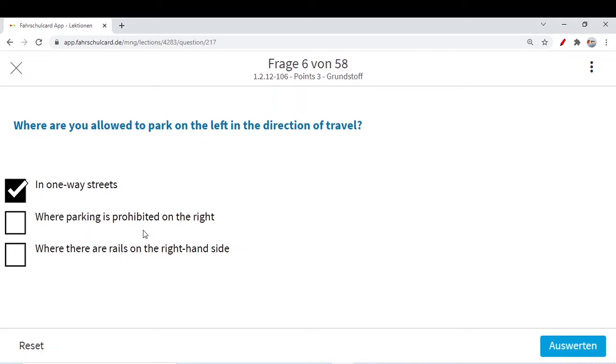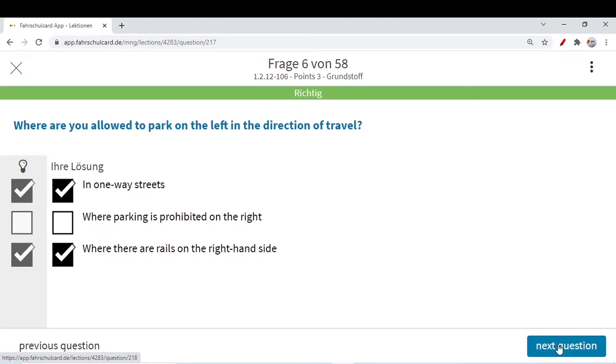So in a one-way street we are allowed to park on the left, plus park on the right for sure, but parking on the left is only allowed in a one-way street and where there are rails on the right hand side. If you have rail lines on the right hand side, for sure you cannot park over there, otherwise you will block the way of rails or tram. But then you can park on the left hand side, but confirm it again from the traffic sign as well. So these two options are correct. Let's move to the next question.